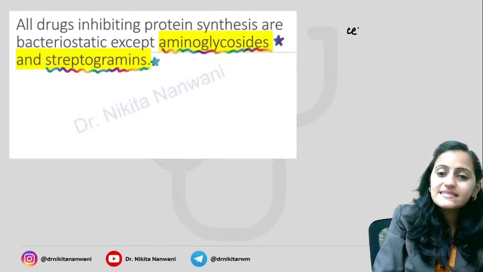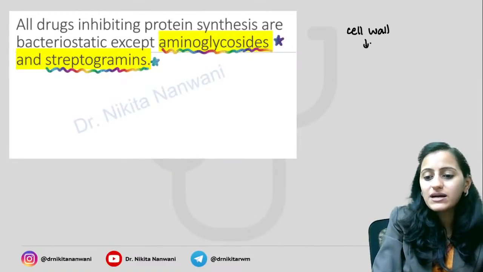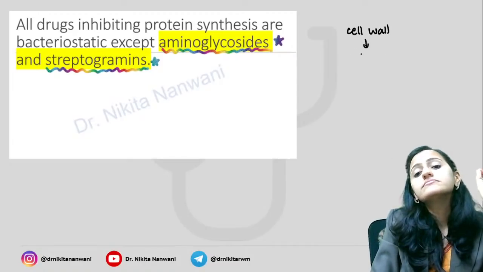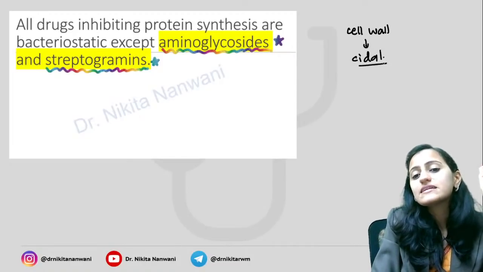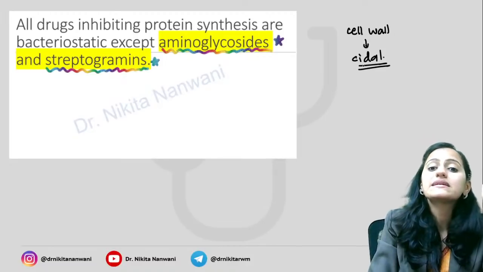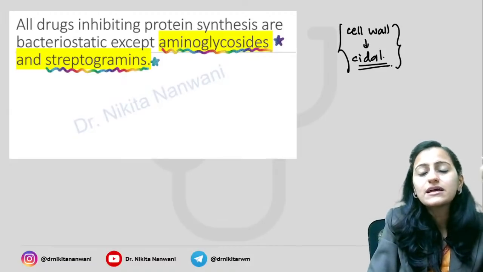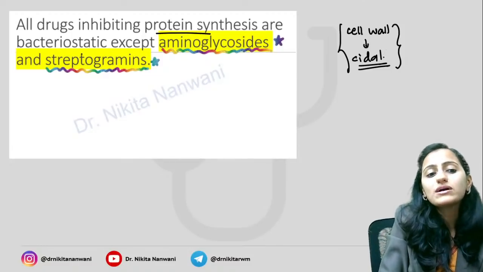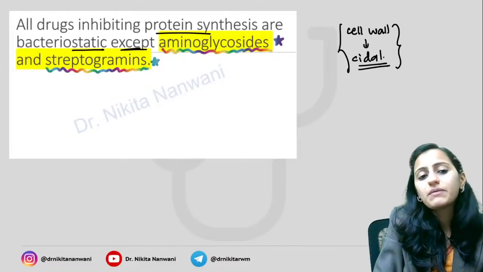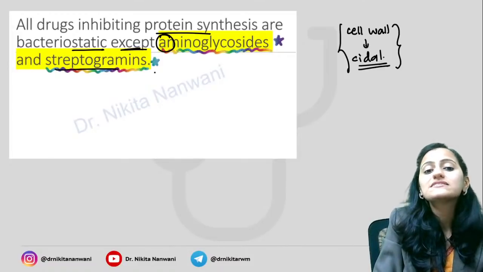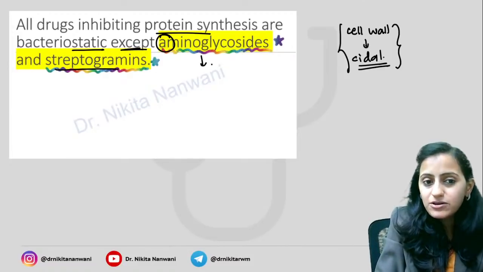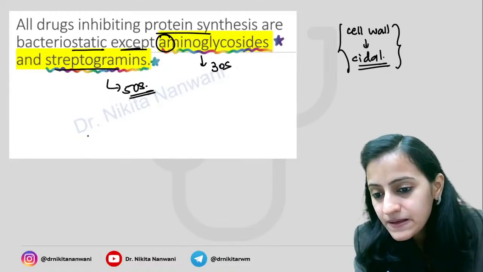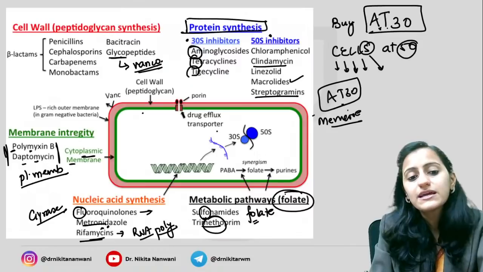Now remember that these cell wall synthesis inhibitor drugs are your cidal drugs. These are bactericidal. So easy trick, if you have the cell wall synthesis inhibitors, these are cidal. The protein synthesis inhibiting drugs are static, except remember your aminoglycosides and streptogramins. Aminoglycosides at 30S, streptogramins at 50S.